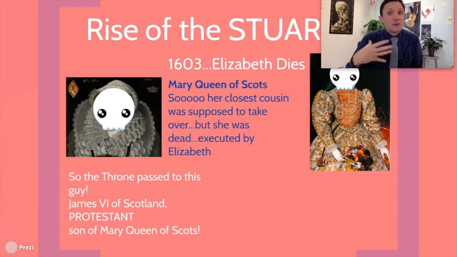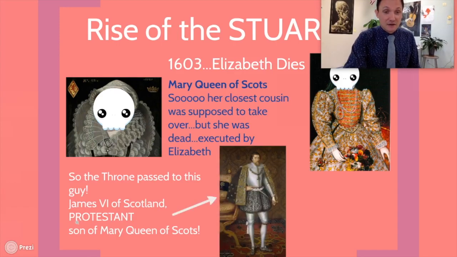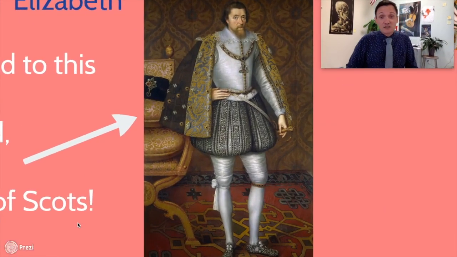The throne is going to end up passing to their closest living relatives, the Stewart family. The big one is James VI of Scotland. James VI of Scotland is the Protestant son of Mary, Queen of Scots, who was a Catholic. So some of y'all are like, oh man, I bet James is about to come flying in here with those tight pants and that weird outfit, and he's going to be mad because England put his mother to death. Remind me to tell you the execution story of Mary, Queen of Scots tomorrow. Hilarious. But surprisingly enough, no.